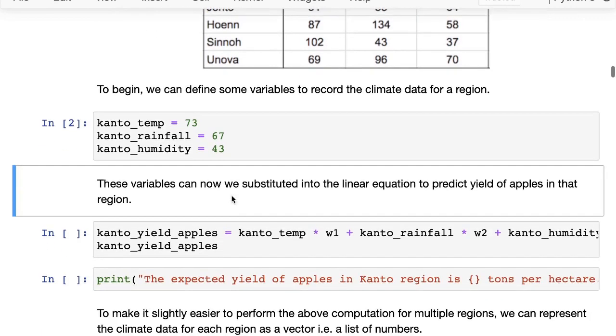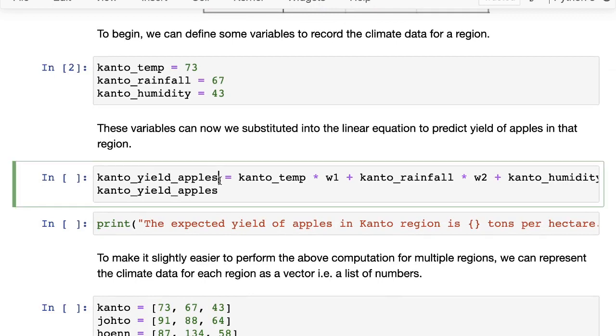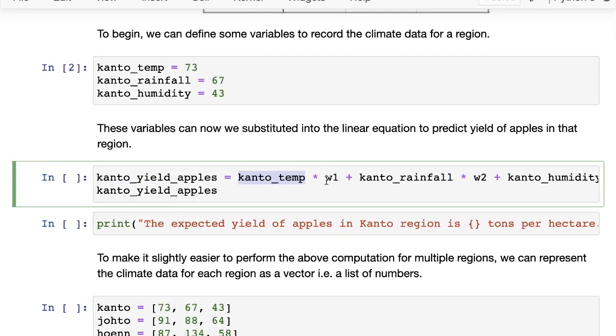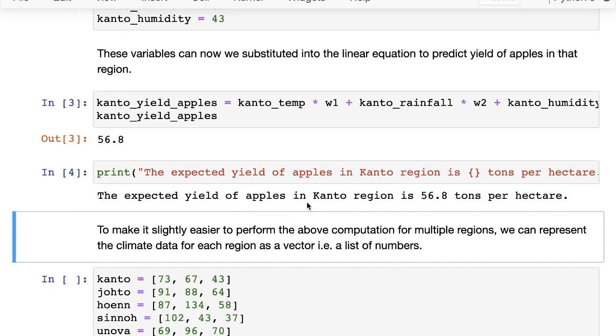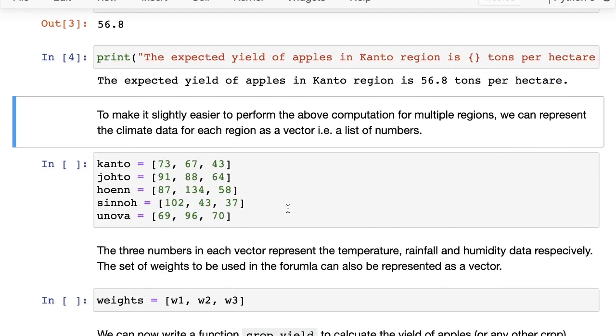And then we can substitute these variables into the linear equation, the formula, to predict the yield of apples in that region. So here the yield of apples in Kanto becomes the temperature times W1 plus the rainfall times W2 plus the humidity times W3. And once we do that, we get back the result 56.8. And we can print out that the expected yield of apples in the Kanto region is 56.8 tons per hectare. So far, it's a pretty simple calculation that we've done with a bunch of variables.